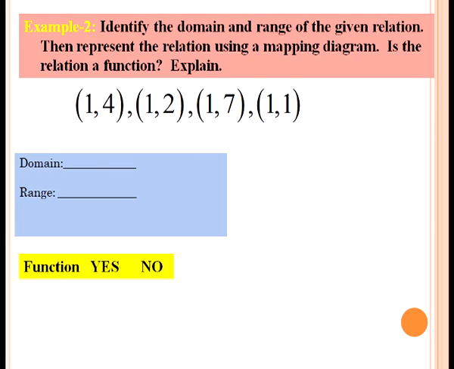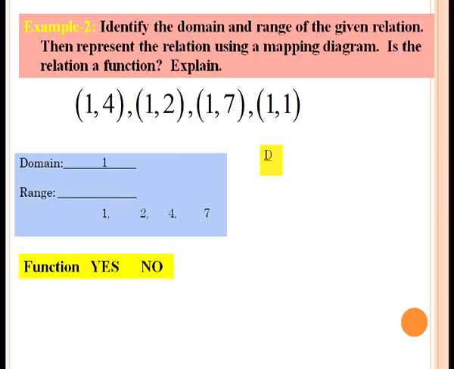Now, we will discuss another example, that is example 2. Identify the domain and range of the given relation, then represent the relation using a mapping diagram and also identify whether it is a function or not and explain. Here the ordered pairs are (1, 4), (1, 2), (1, 7), (1, 1). As we know, the domain is the first element of the ordered pairs. The domain will be 1 because 1 is associated with different elements, and the range will be 1, 2, 4,